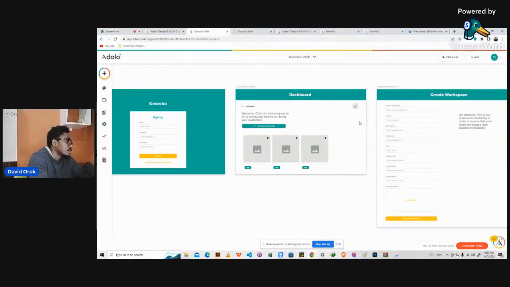So you can decide to style yours in different ways. Now the idea of a web application is just the area of interaction. That's the difference between a mobile application and a web application. The mobile application has a very small area for interaction, but the web application has lots of spaces where you can put a lot of things, right?